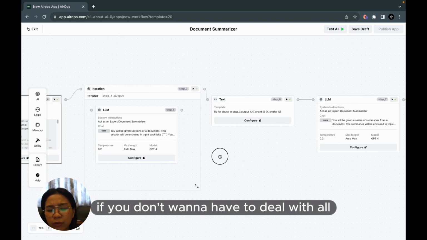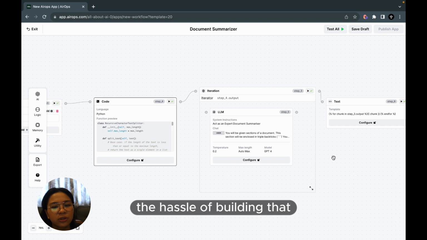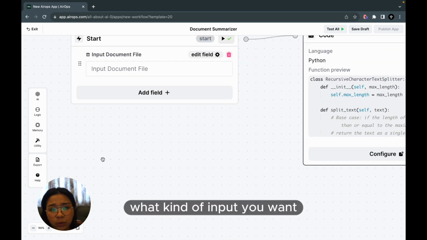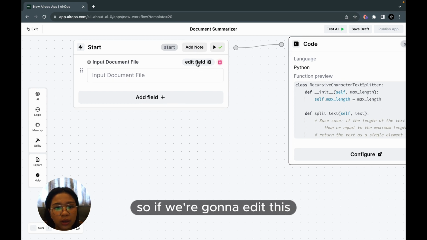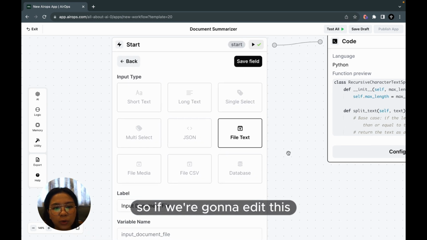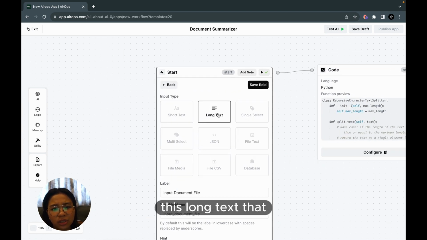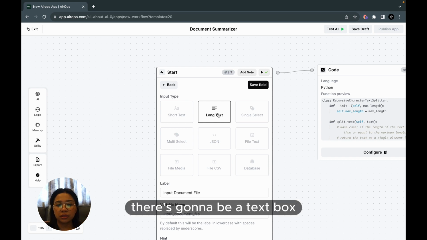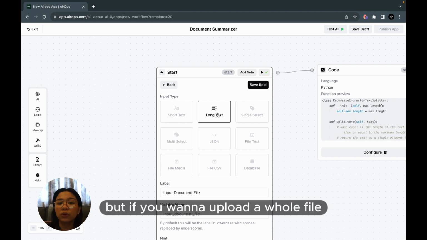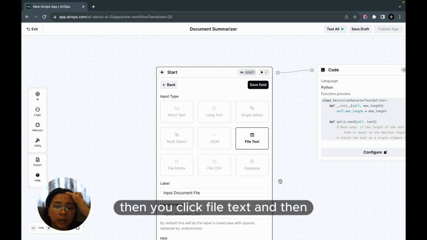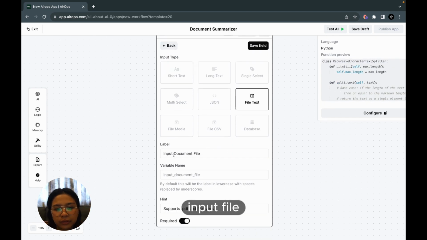So yeah, if you don't want to have to deal with all the hassle of building that, you can just start from here, and then just edit what kind of input you want. So if we're gonna edit this, you can choose to have the input as just long text. So basically it's gonna look like there's gonna be a text box, and then you insert the text. You can only copy paste the text, but if you want to upload a whole file, then you click file text and then input file.